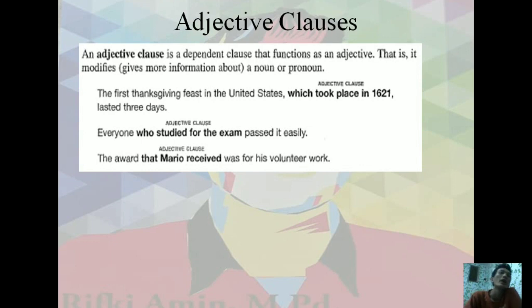The third: the award was for his volunteer work. There may be so many awards, so I would like to make it specific: The award that Mario received was for his volunteer work.